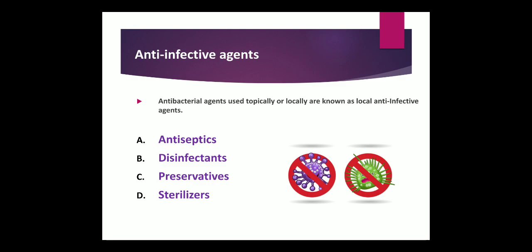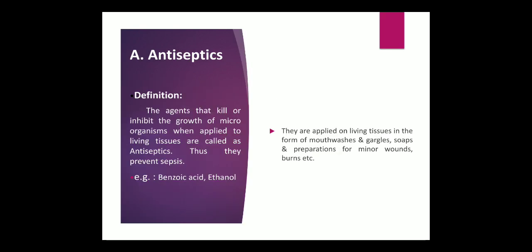The following are the examples: antiseptics, disinfectants, preservatives, and sterilizers. It means that our topic is antiseptics and disinfectants. These terms are actually local anti-infective agents. In addition to that, preservatives are there as well. So one by one we'll see all these four local anti-infective agents.